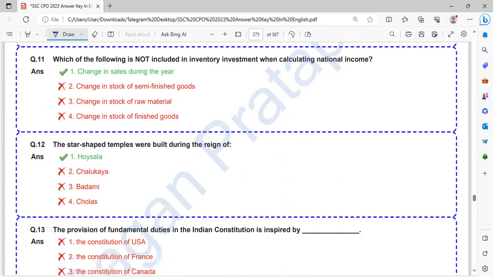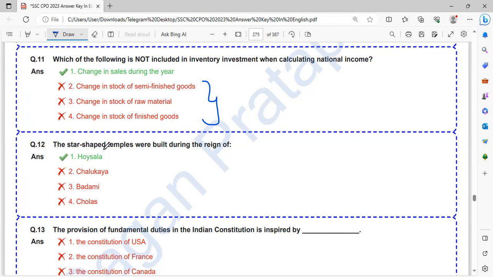Which of the following is not included in inventory investment when calculating national income? That is, change in sales during the year is not included. So, what are included? Change in stock of semi-finished goods, change in stock of raw material, change in stock of finished goods are included in the inventory investment.